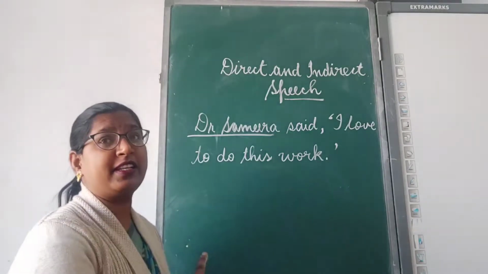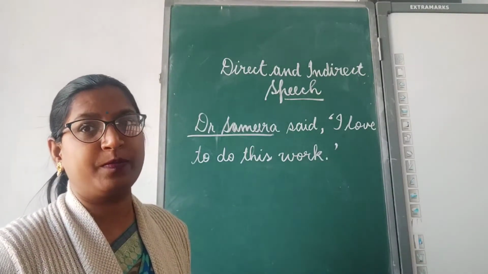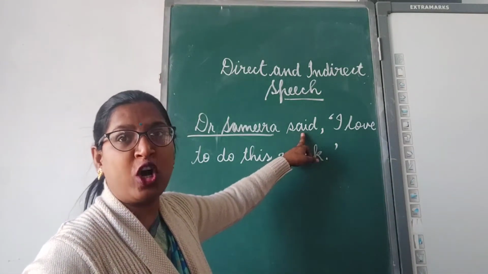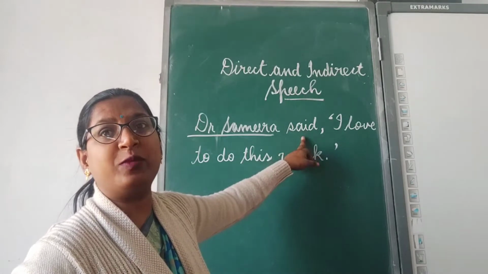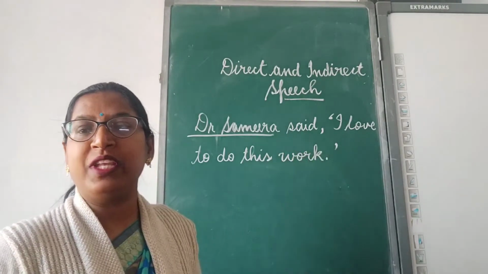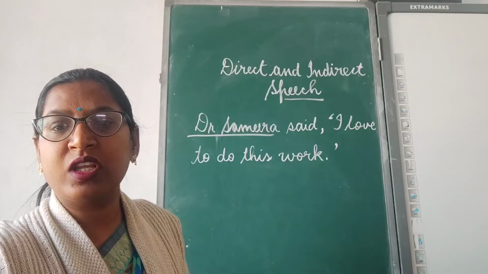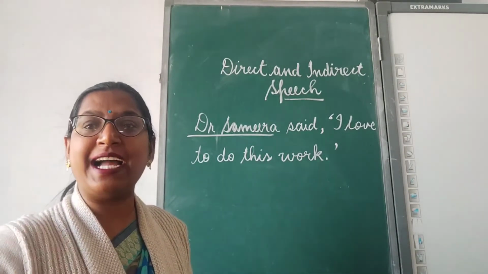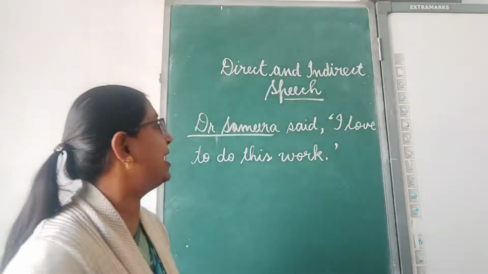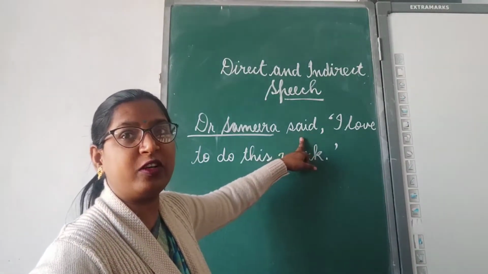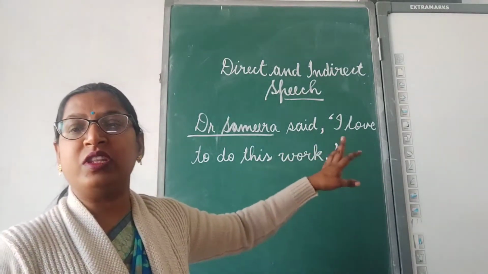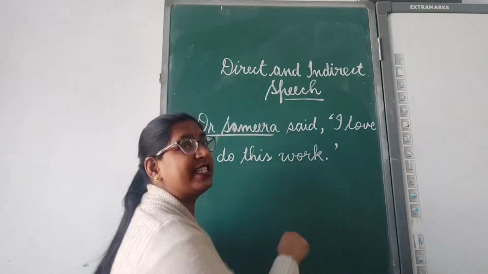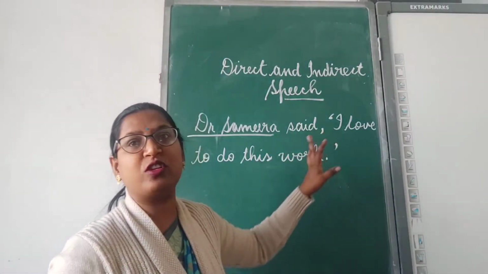here in this sentence you can see there are two verbs. Clear? There are two verbs. One verb is placed before the comma. Clear? One verb is placed before the comma, and the verb that tells us about the exact words of the speaker is known as the introducing verb. This is the verb which tells us about the exact words of the speaker. Dr. Samira said what? It tells us about the exact words of the speaker.